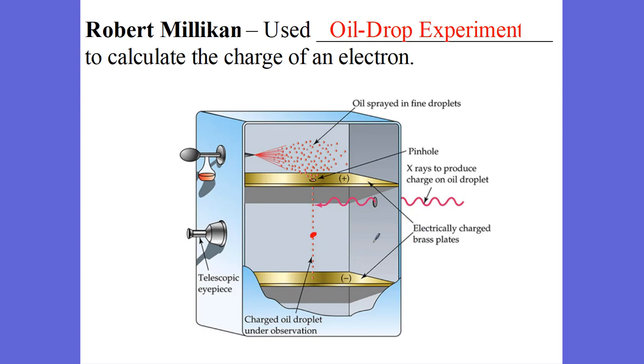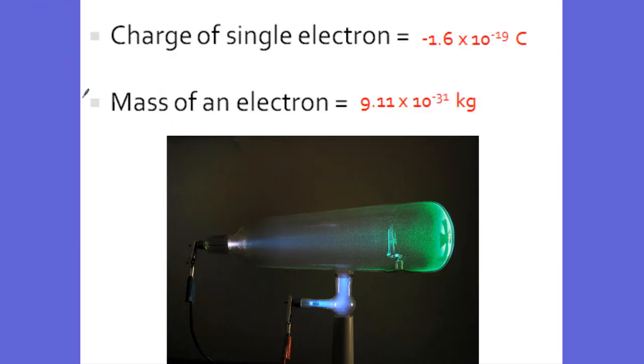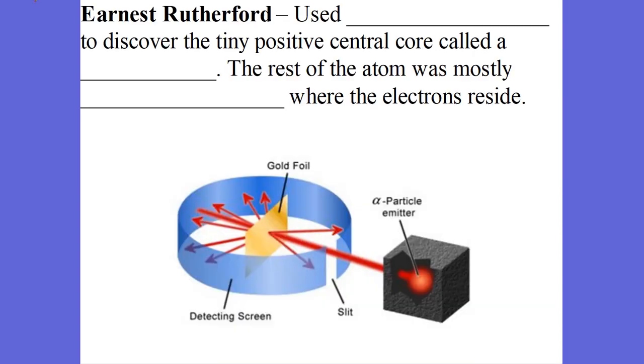And he was able to take a look at the electricity that he was using to do the positive and negative plates, and when he did the slope of the line, he always got the same slope. The slope ended up being 1.6 times 10 to the negative 19th coulombs, and so we knew the charge of a single electron. Once we knew the charge of a single electron, we knew the mass of electron, 9.11 times 10 to the negative 31st kilograms. An amazingly not very massive particle at all.